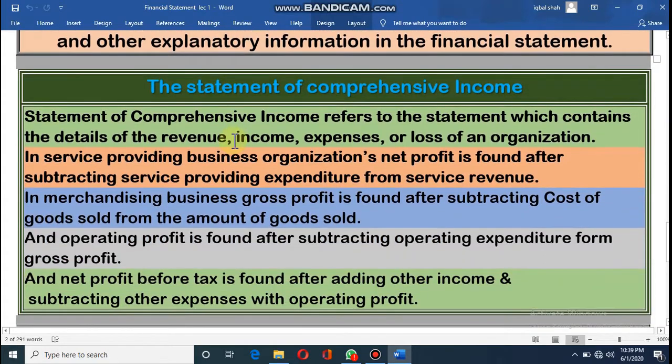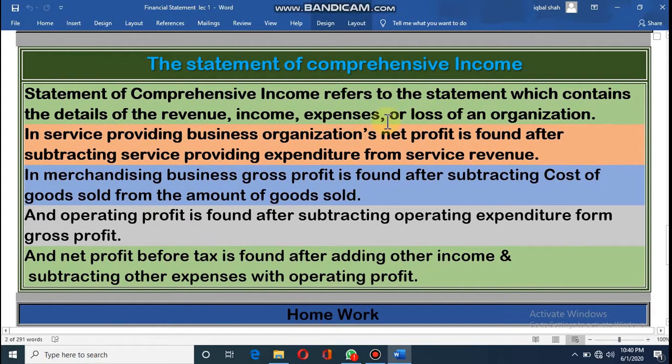Dear student, now the statement of comprehensive income. What is the statement of comprehensive income? Dear student, earlier I told you that comprehensive income means from this statement we will find out the profit or loss of the organization.